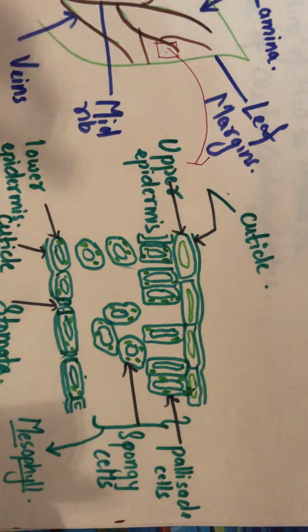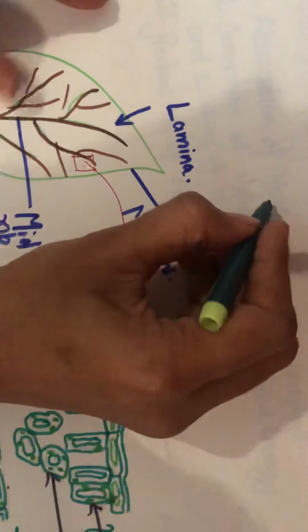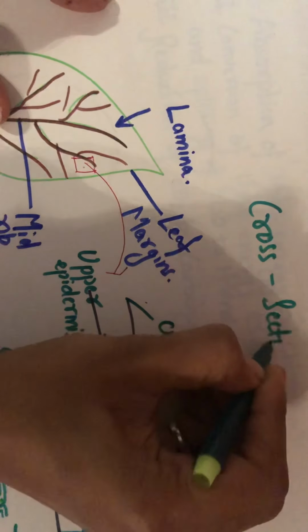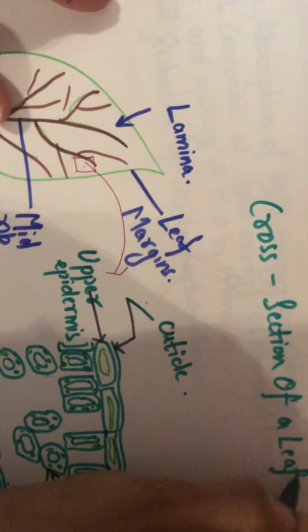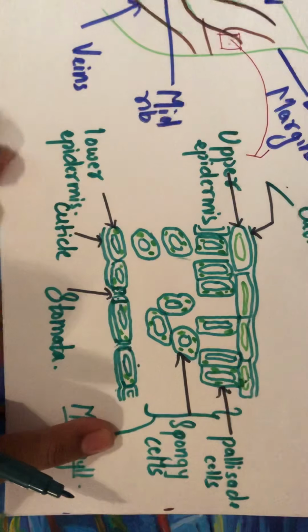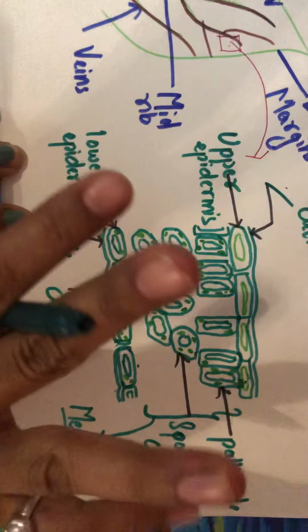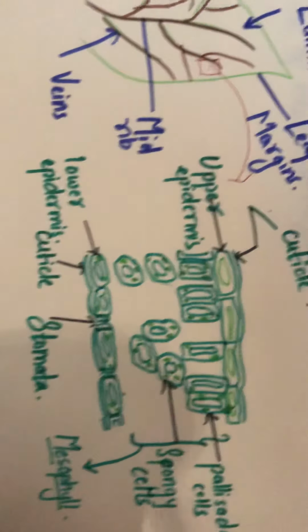Now here, after getting the basic understanding of how the cross section of the leaf looks like, this is the cross section of a leaf. So after understanding how the cross section of a leaf looks like, we will understand what are the basic 3 steps that take place in the process of photosynthesis. So we'll be keeping this here.